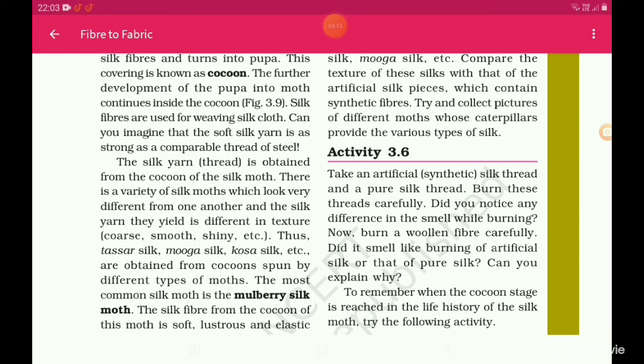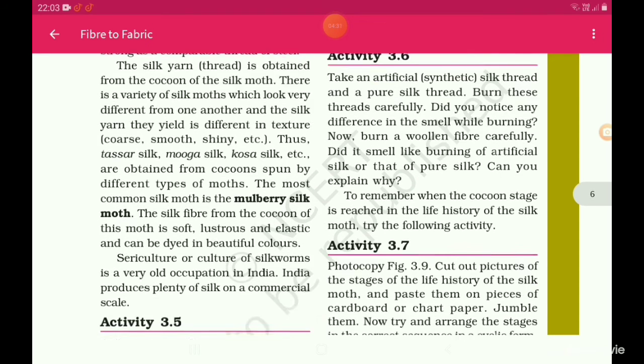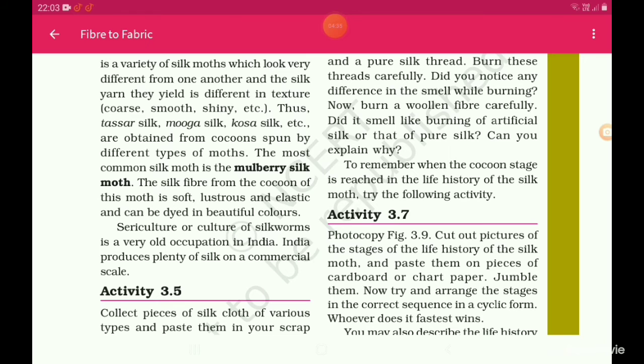Activity 3.6. Take an artificial synthetic silk thread and a pure silk thread. Burn these threads carefully. Did you notice any difference in the smell while burning? Now burn a wool fiber carefully. Did it smell like burning of artificial silk or that of pure silk? Can you explain why?